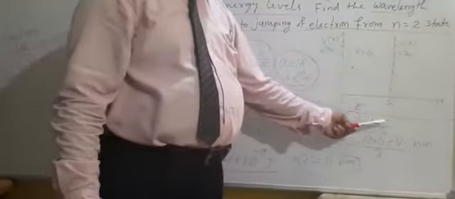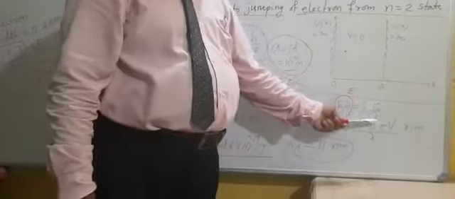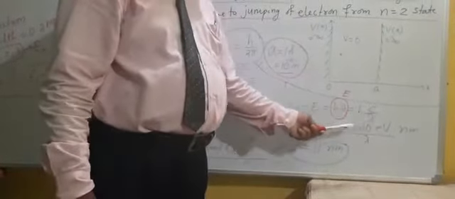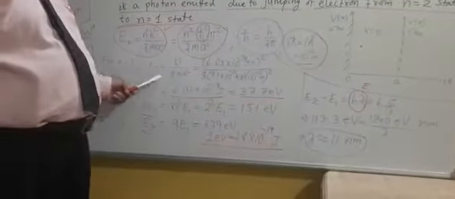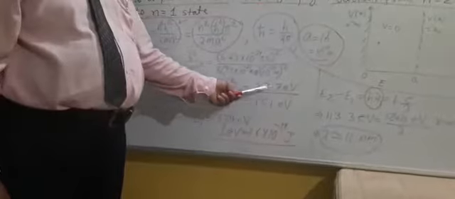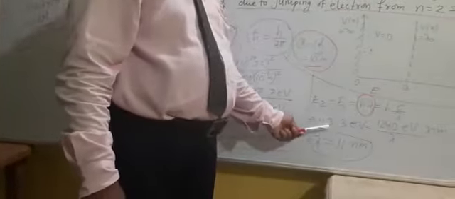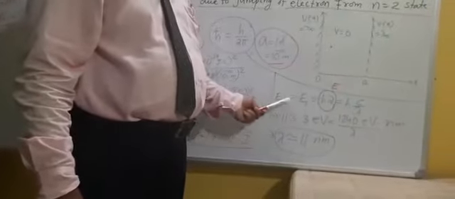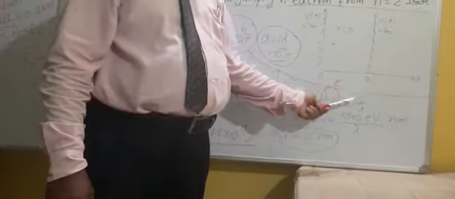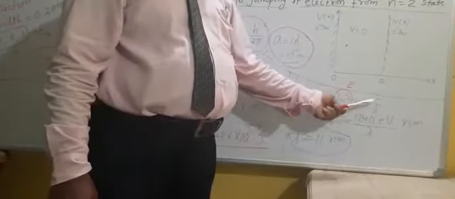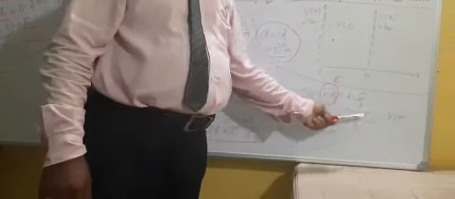h nu is h c by lambda, you know c by lambda is nu. E2 is 151, E1 is 37.7. When you subtract these two, the result is 113.3 eV. And the hc value, which I found in the last video, is 1240 eV nanometer.